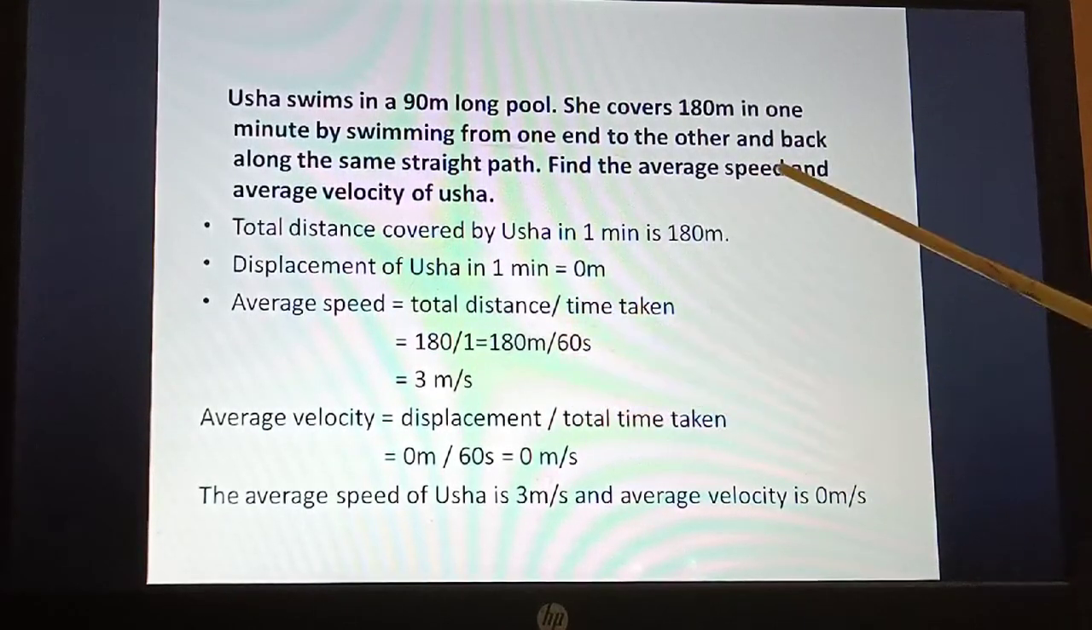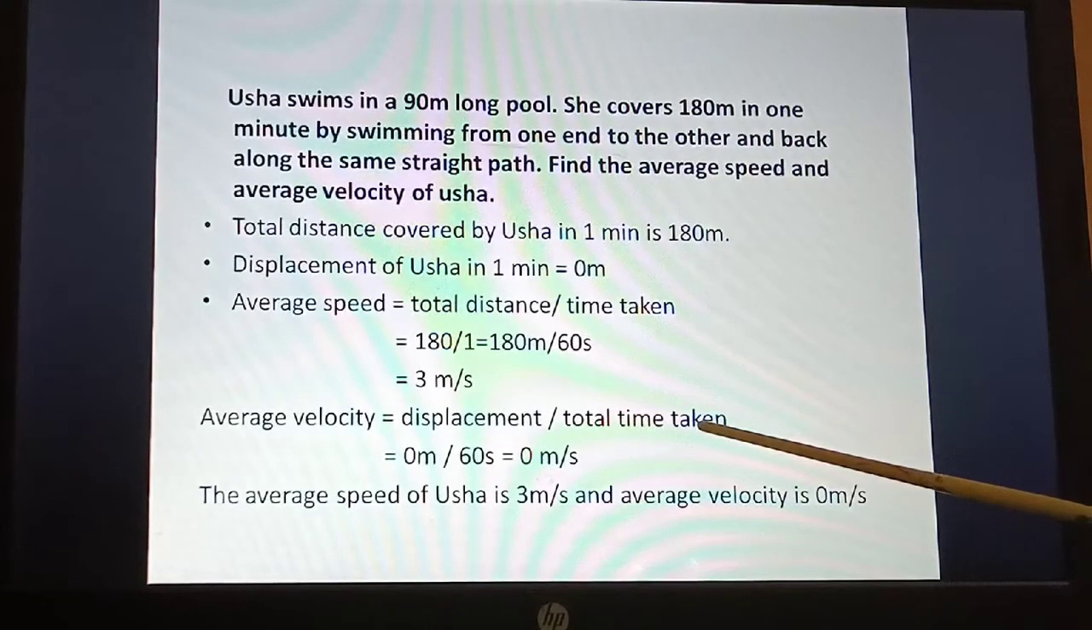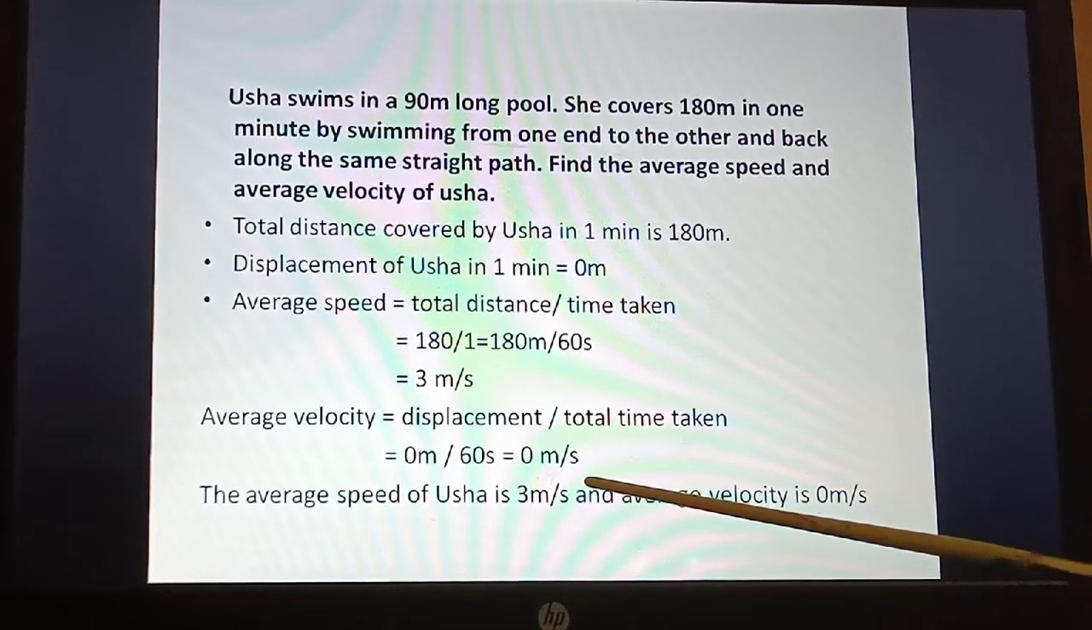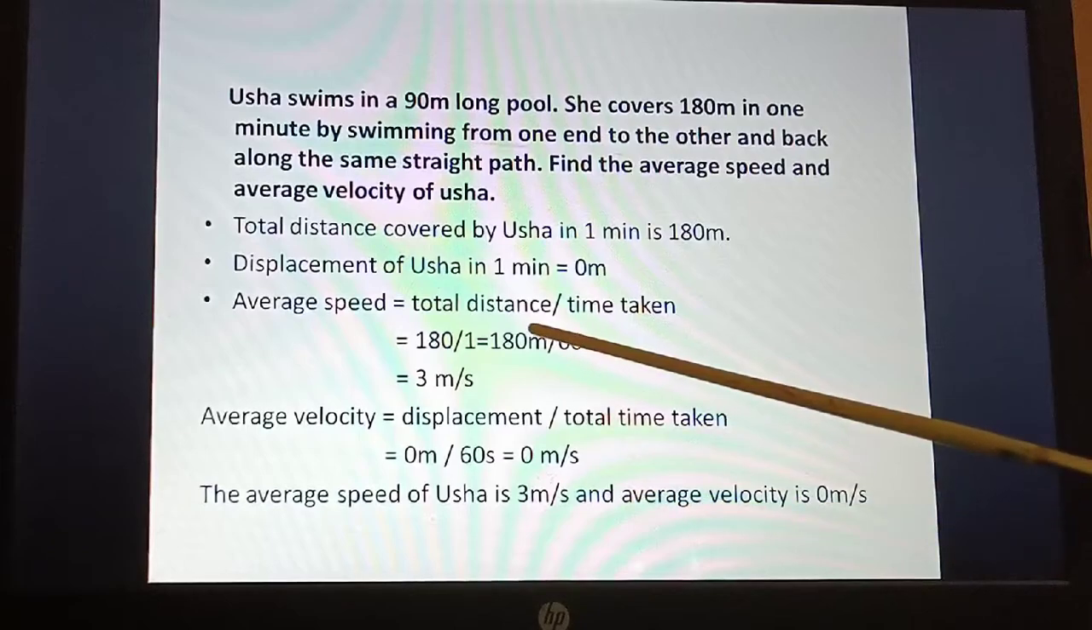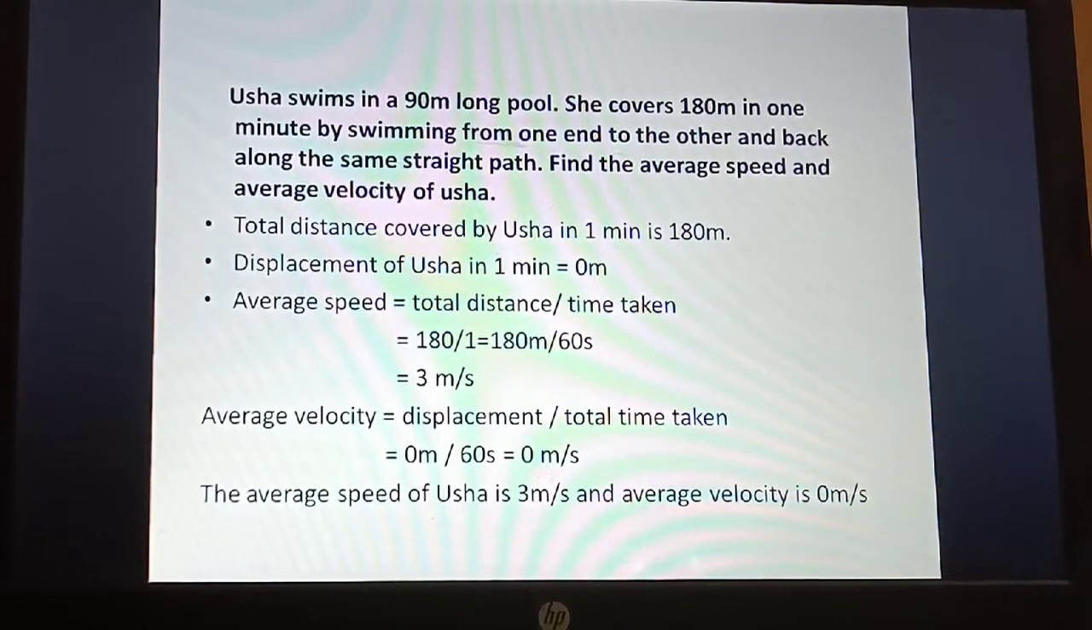Now what about the average velocity? That is the displacement by total time taken. The displacement is 0, and the time is 60 seconds. What do you get? 0 meter per second. So the average speed of Usha is 3 meter per second, whereas average velocity is 0 meter per second.